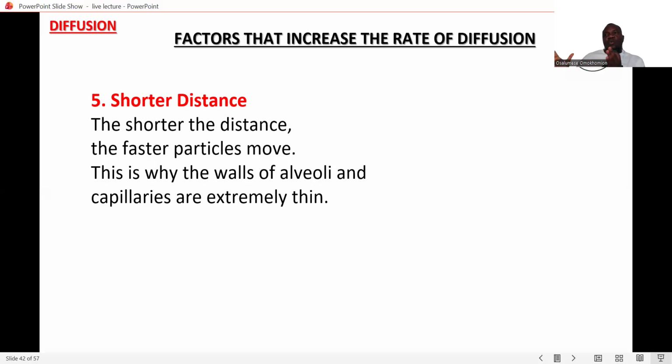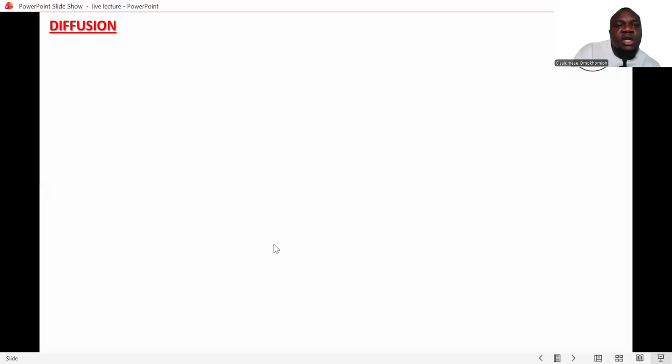But if the alveoli wall is very wide, it takes a long time to diffuse past each of the spaces. But when it's very thin, the gases can pass very fast. For example, take a smaller pipe and a larger pipe. When you put water in a smaller pipe, the water tends to move very fast. But with a larger pipe, the water has to fill the available spaces before it can pass through. So that's just an analogy to explain what this means.